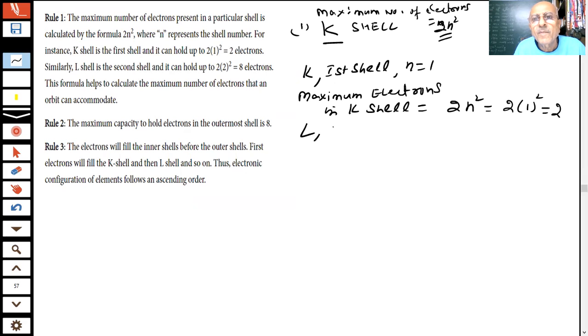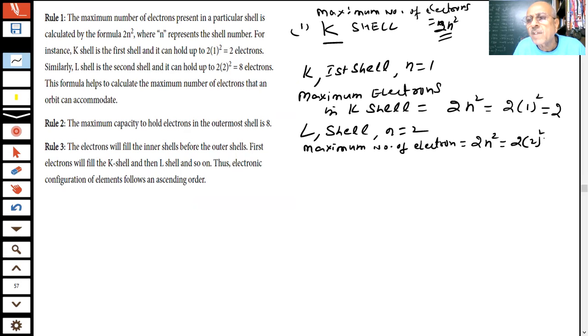L shell. What is the value of n for the L shell, student? Second shell, 2. What is the maximum number of electrons for the L shell? The formula is 2n square. What will that be? Tell me how much it is coming.